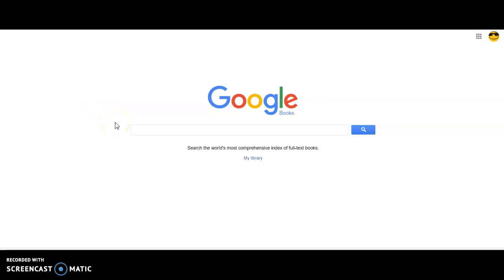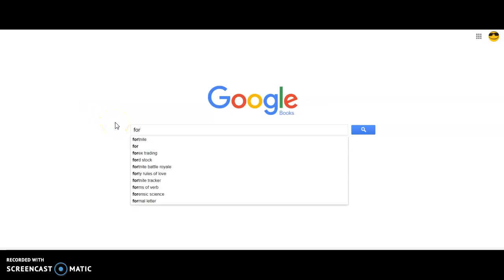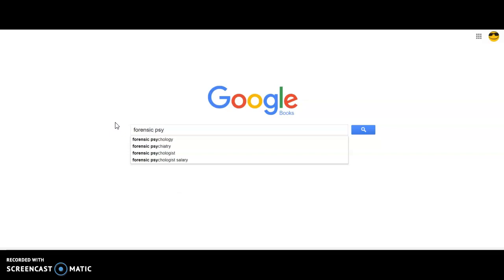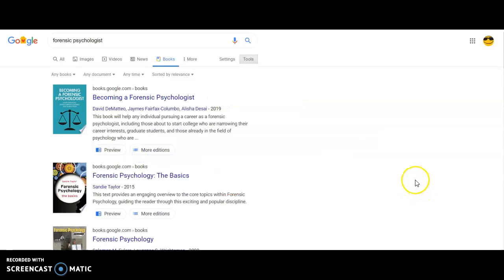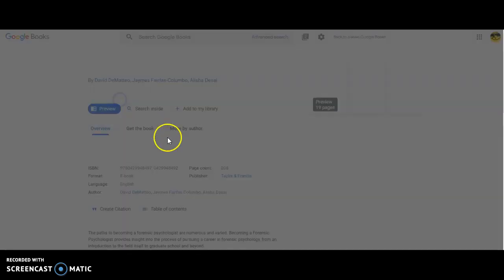From here, you would just type in your topic of forensic psychologist. I see it right there on my list. And then you get a results page. For each book, you'll see the cover right here. The title is going to be to the right. And then they'll say preview or no preview right here. If it has a preview, there'll be a button. You can just click directly either on the preview button or on the title.